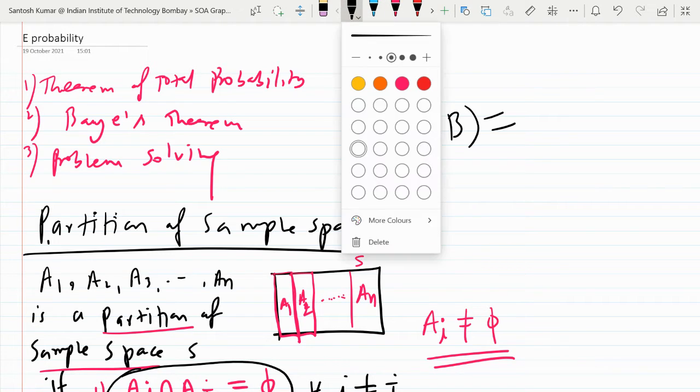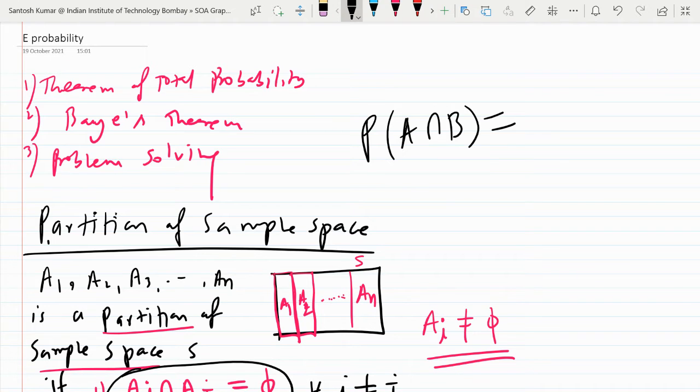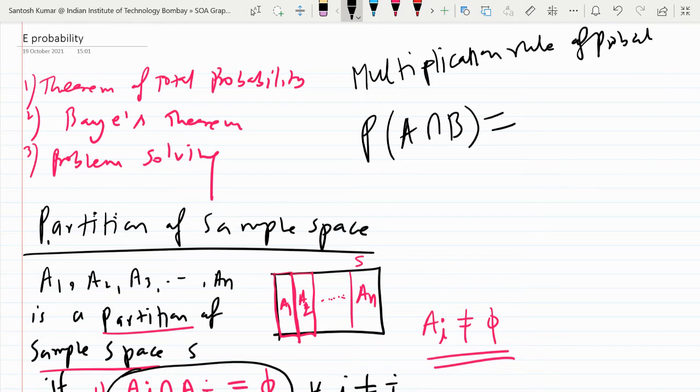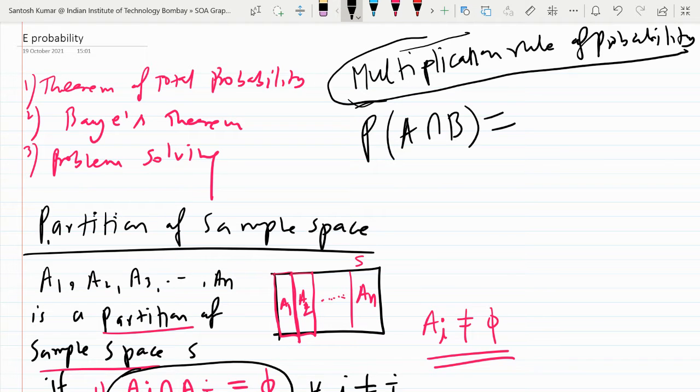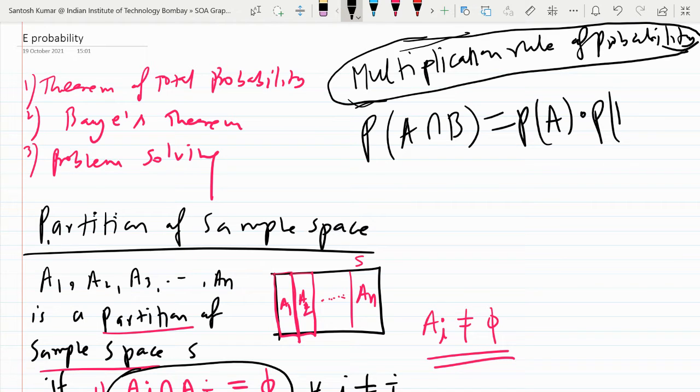Anyone can tell. I'm asking the multiplication rule of probability. In just the last class, you must have seen this multiplication rule of probability. No one remembers? Probability of A into probability of B. Probability of A into probability of B given A.